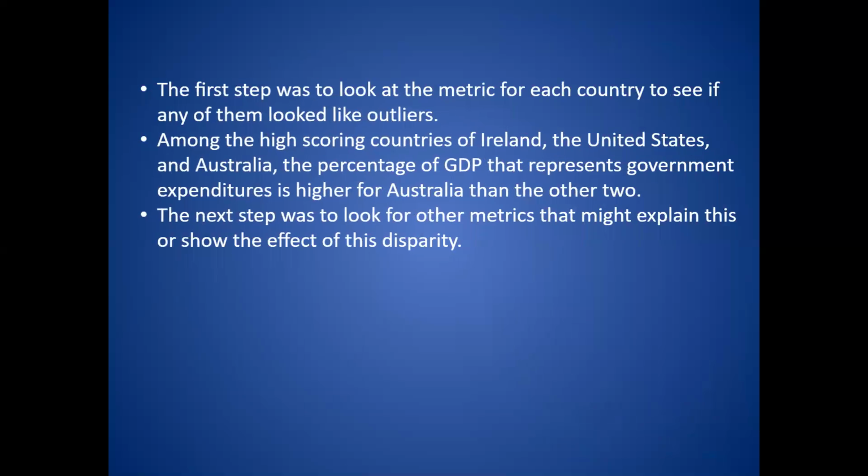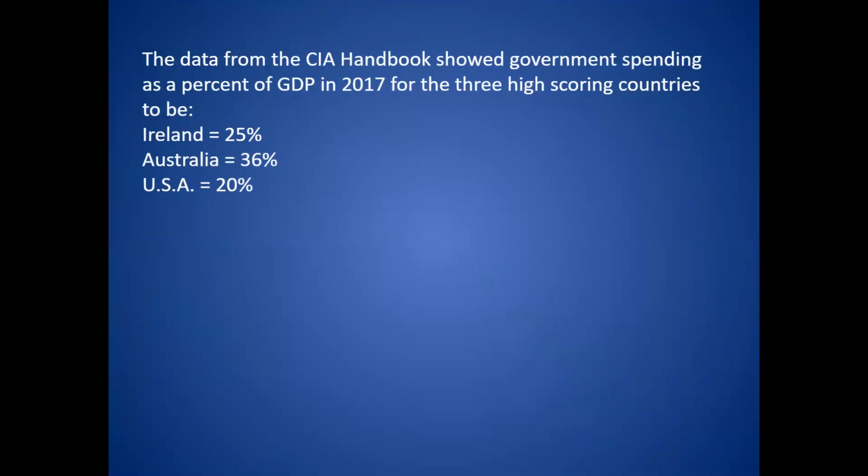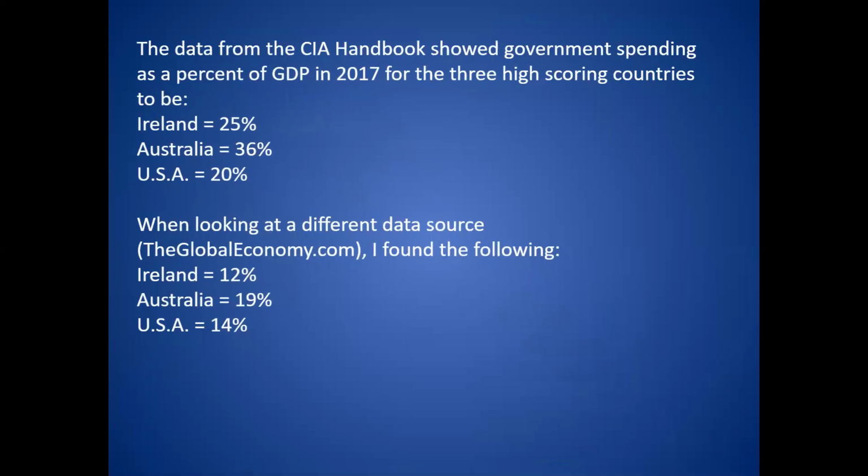The next step was to look for other metrics that might explain this or show the effect of this disparity. Here, the data from the CIA handbook shows government spending as a percent of GDP in 2017 for the three high-scoring countries to be Ireland equals 25%, Australia equals 36%, the USA equals 20%.